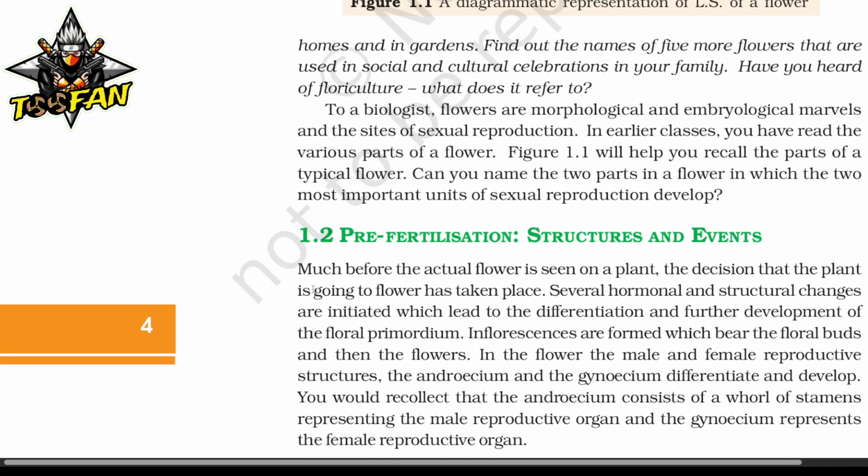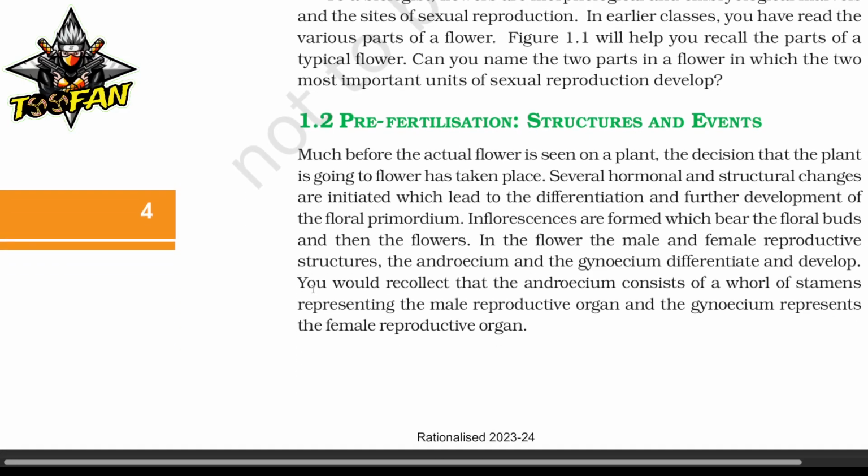Now, pre-fertilization structures and events. Much before the actual flower is seen on a plant, the decision that the plant is going to flower has taken place. Several hormonal and structural changes are initiated which lead to the differentiation and further development of the floral primordium. Inflorescences are formed which bear the floral buds and then the flowers.